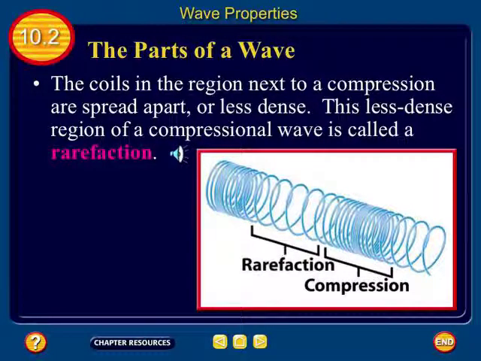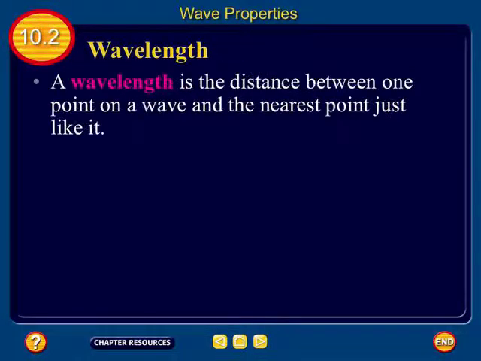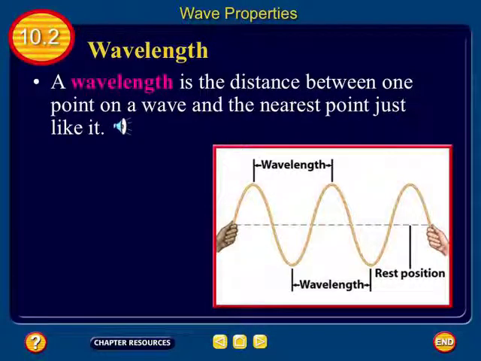The next thing, how spread out the waves are. If they're really close together, then that's one thing. If they're really far apart, so how smushed the wave is. That's one category. And then the next category is how frequently they hit you. So if it's water waves coming, is it 10 seconds per wave, or is it 20 seconds per wave? How frequently are they coming by? That's the three characteristics that we're going to cover. The first one, guys, is called the wavelength.